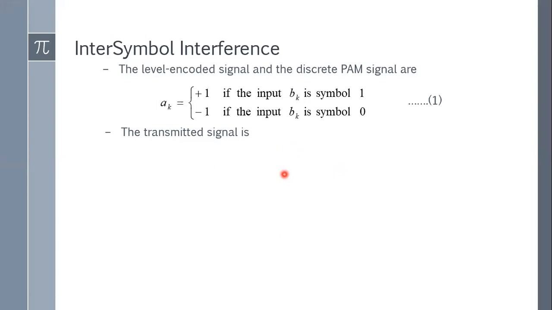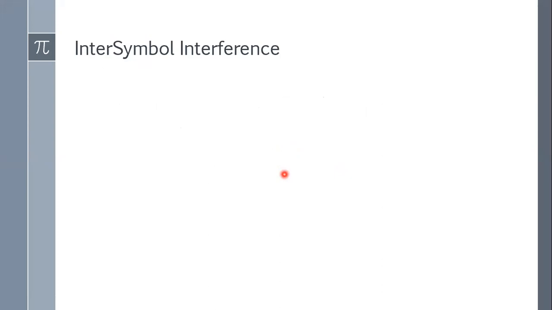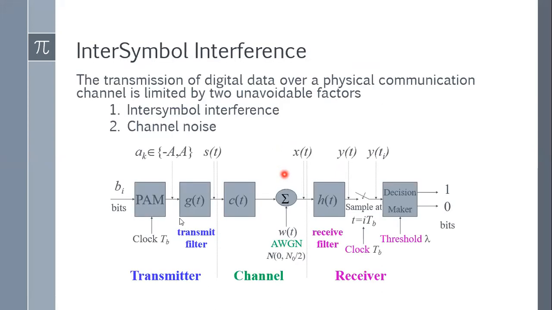If you see this block diagram again, this is your transmit filter. a_k is transmitted through this transmit filter, and the output of the transmit filter is s(t). So we can write s(t) equals the summation of a_k g(t minus kT_b).